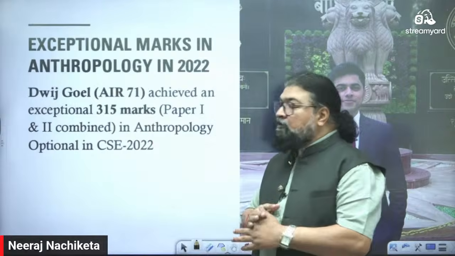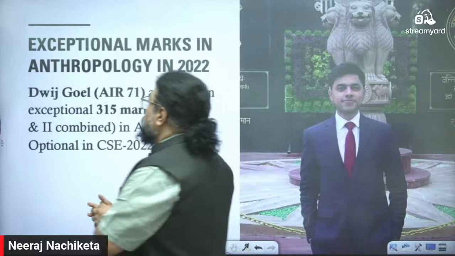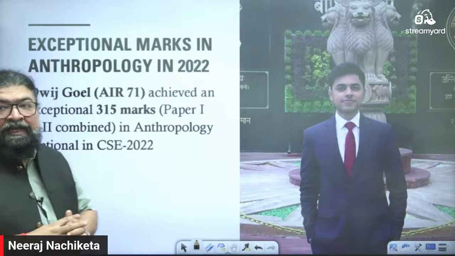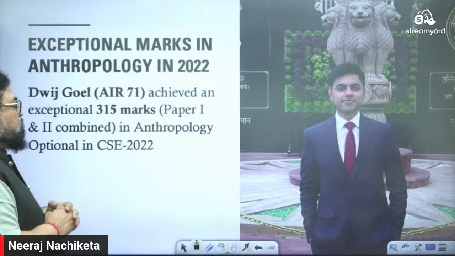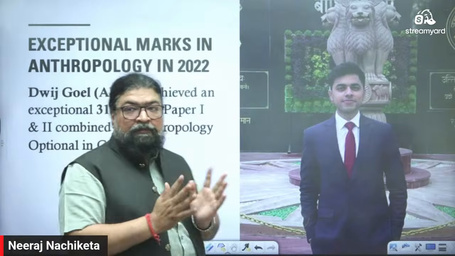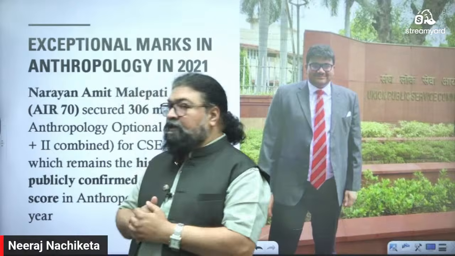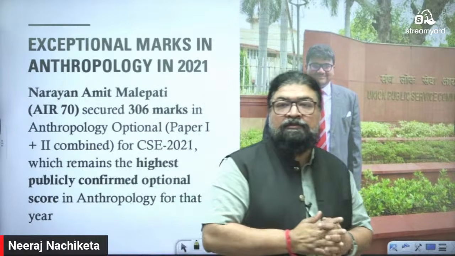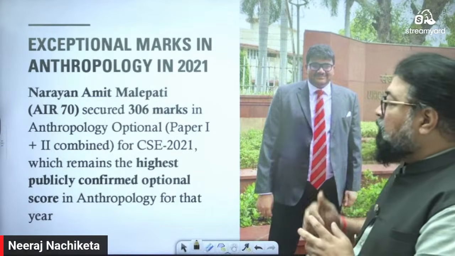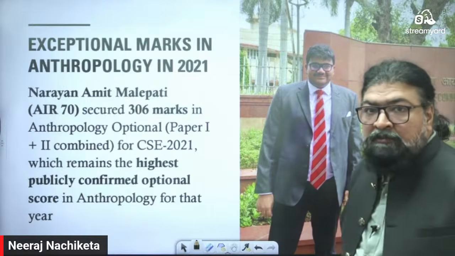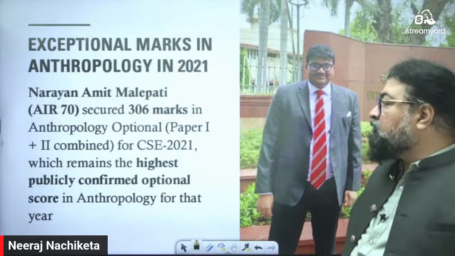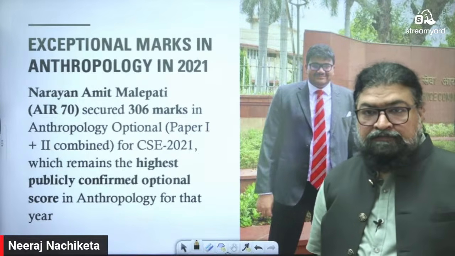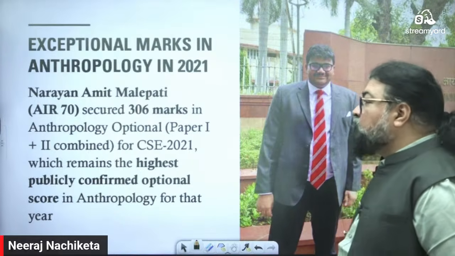Here, Dvij Goyal scored All India rank 71 with 315 marks, both paper 1 and paper 2 combined. Now let's go 1 year further behind. Narayan Amit Malipati, All India rank 70, 306 marks in anthropology, paper 1 and paper 2 combined. This is the result of 2021.